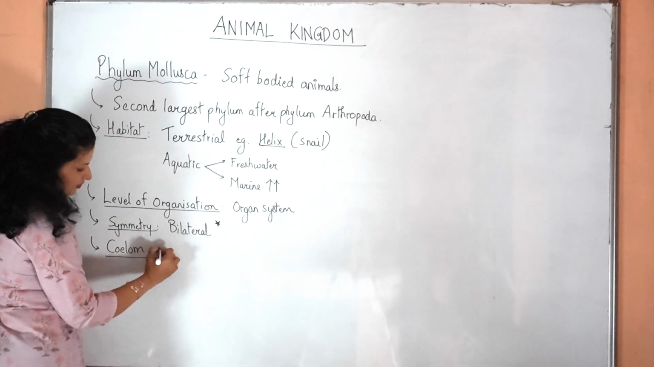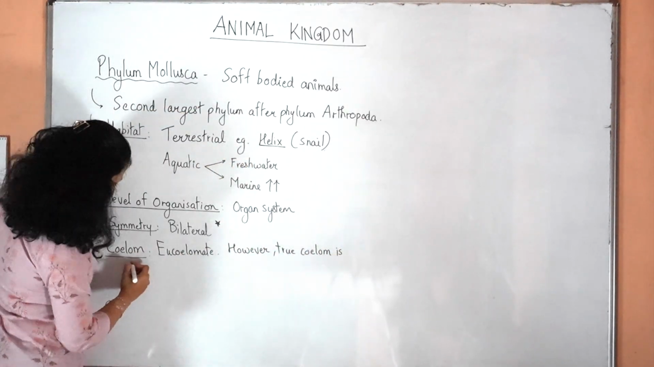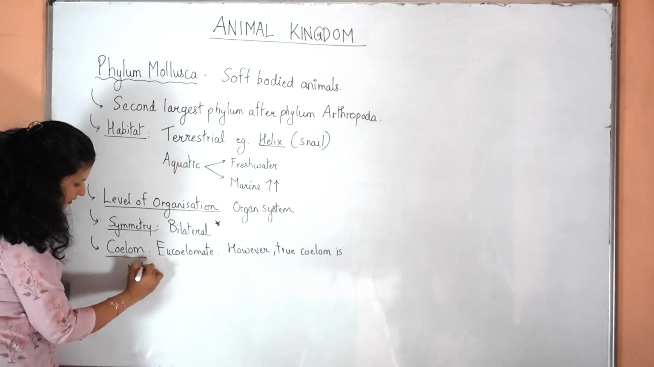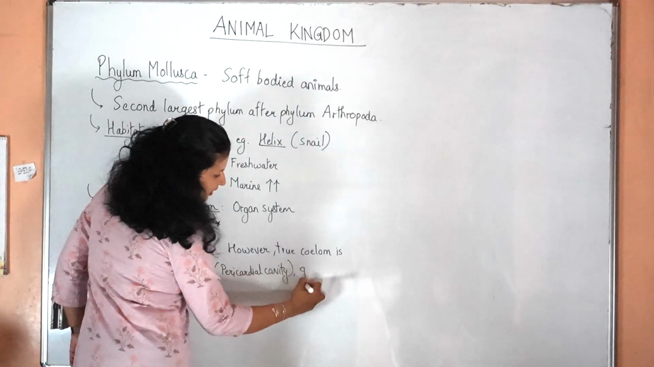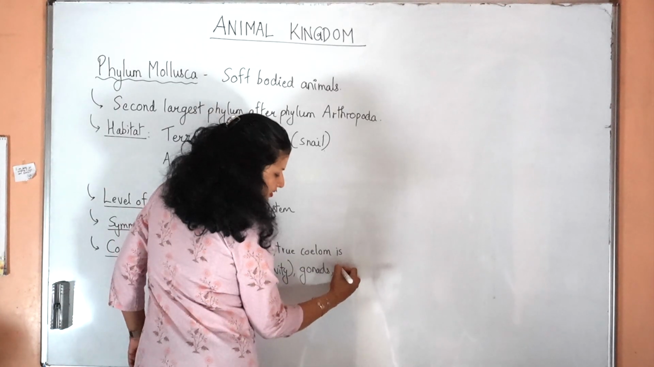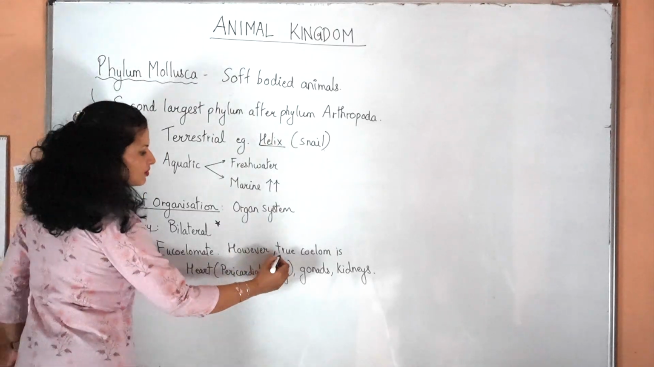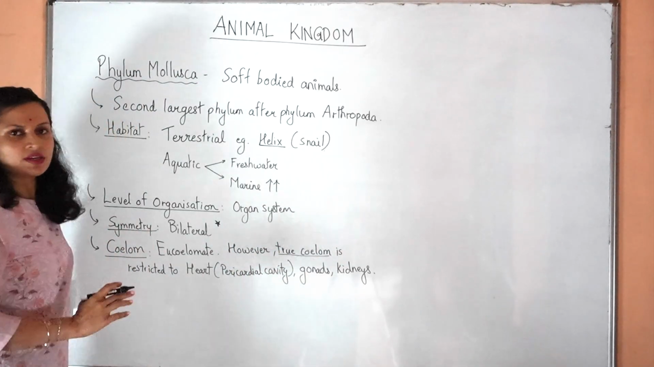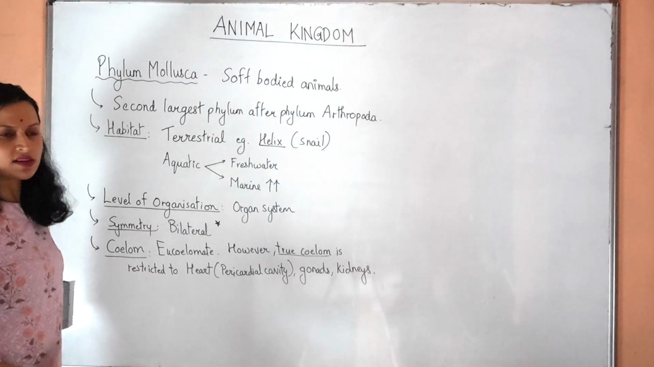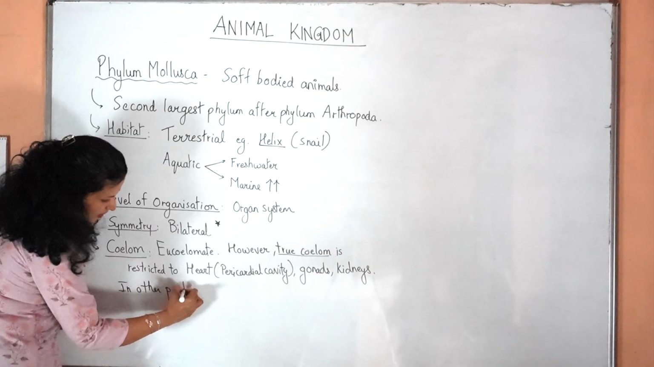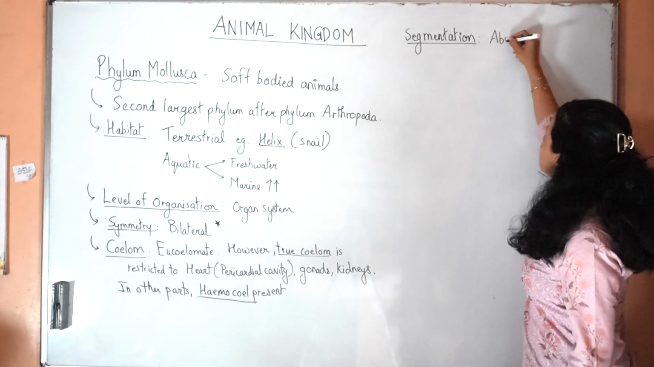Coelom. They do have a true coelom, eucoelomate. However, true coelom is restricted to certain places only within their body: the heart, which is called the pericardial cavity, their gonads or sex organs, and around their kidneys. These are the three places around which true coelom will be found. In the rest of the parts of the body, there will be hemocoel instead. You know what is hemocoel, right? Fluid filled cavity. Segmentation is absent in mollusks.